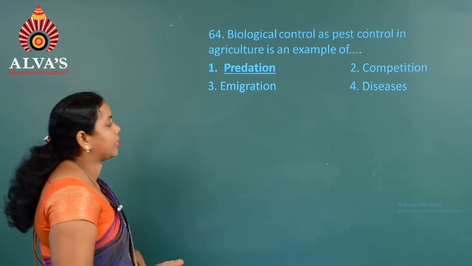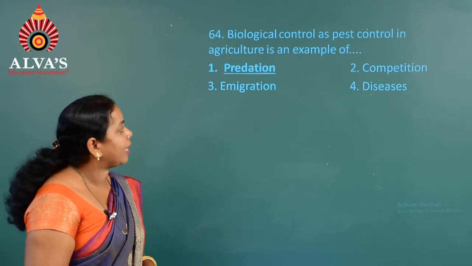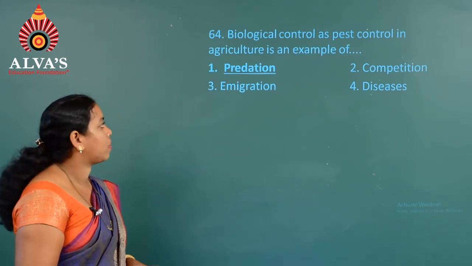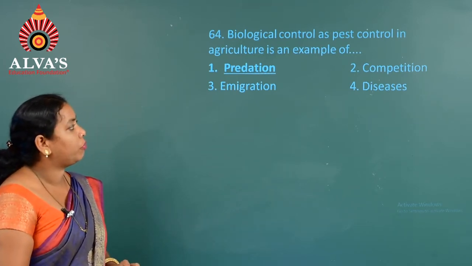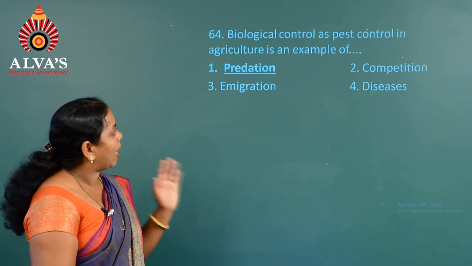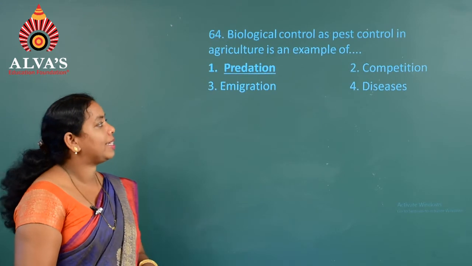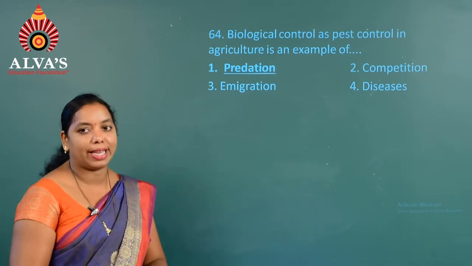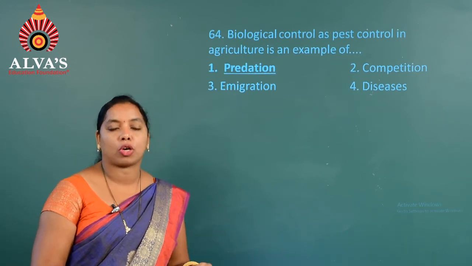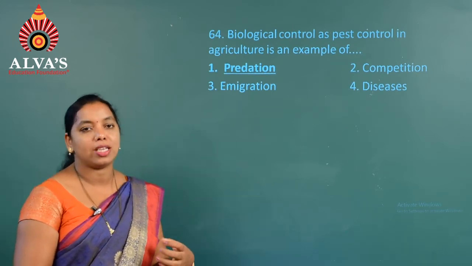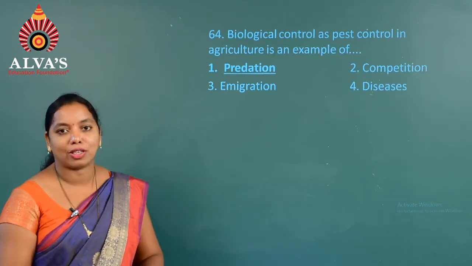On to the next question, 64. Biological control as pest control in agriculture is an example of: first one, predation; second one, competition; third one, immigration; fourth one, diseases. So, here biological control as pest control in agriculture is a type of predation, where the organism which harms the crops will be consumed by another one. That is why it is a type of prey-predator mechanism. Hence, the answer is the first one, that is predation.